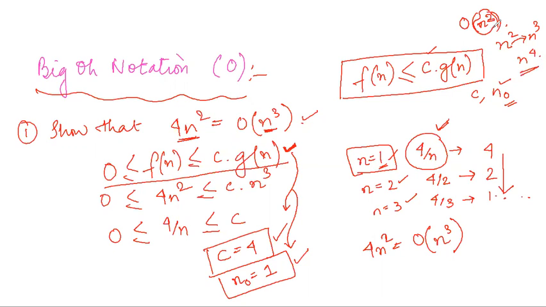But when we get one value, we do not look for other values. So in this equation, something was there maybe. So the scientist thought whether I can say that it is order of n cube. In order to examine and prove that it is order of n cube, I need to follow these steps. That is, I need to put it in the formula of big O notation. If I get that it has satisfied my formula of big O notation, then fine. It can be proved as the order of n cube, not an issue. So now is this big O notation concept somewhat clear to you all?